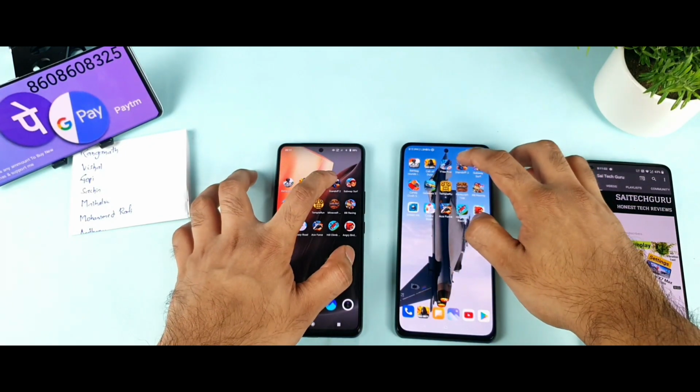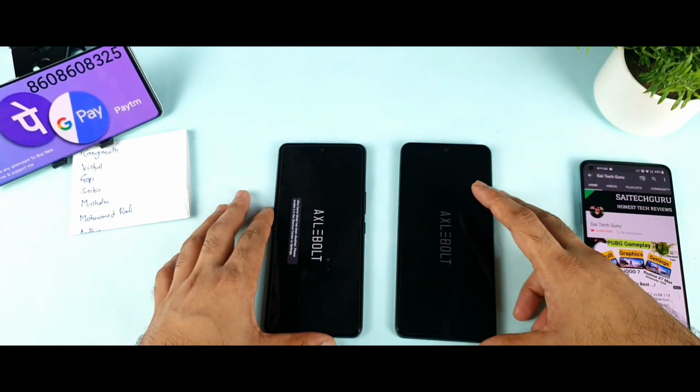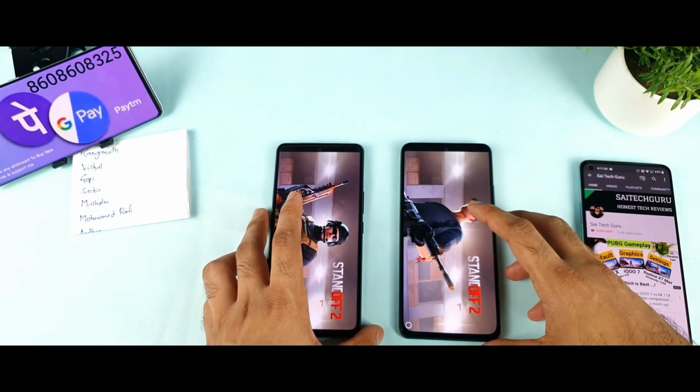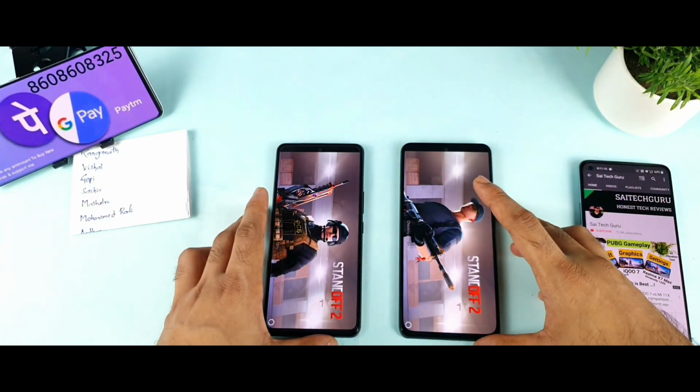So next game, Standoff 2. Just this morning I did test the Standoff 2 120 FPS gameplay support. So make sure to check those videos in case you're interested.